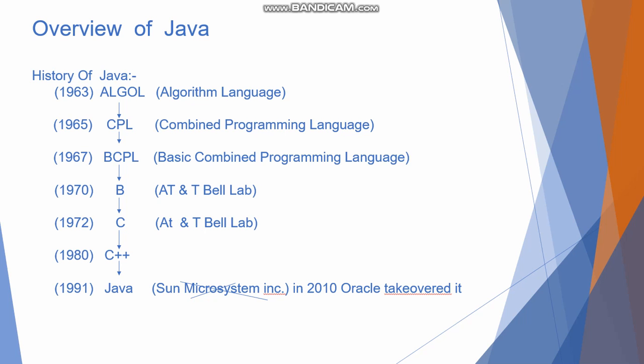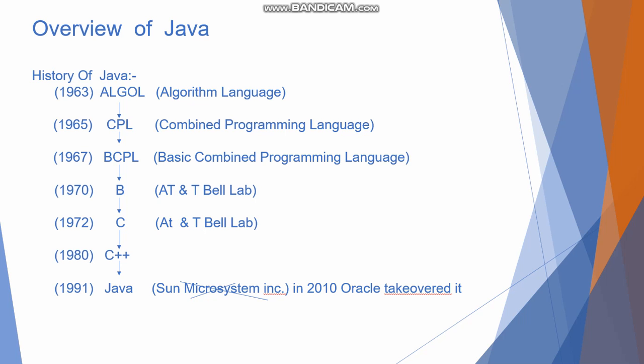And C is also a structured programming language, which means a larger program is divided into small modules, which are called functions in C and C++, and methods in Java. Now, what were the limitations of C?